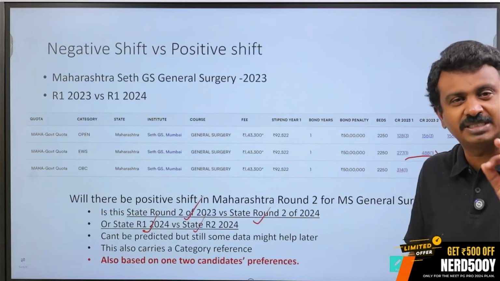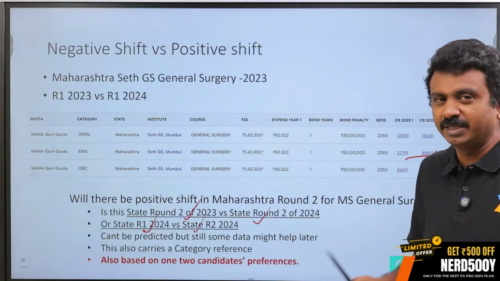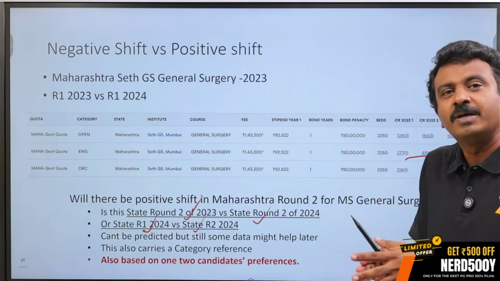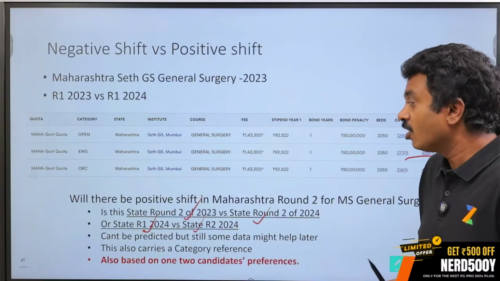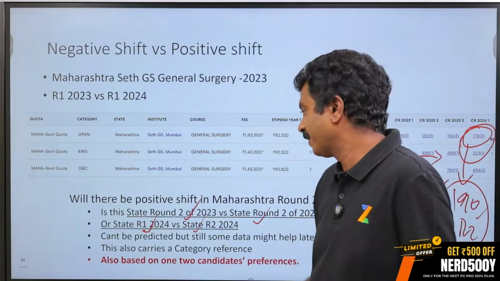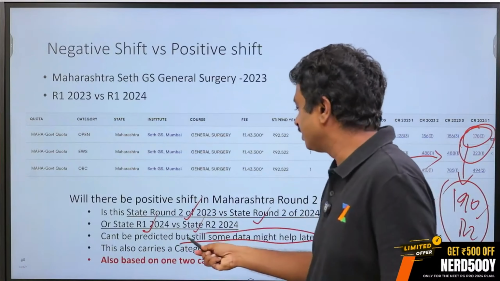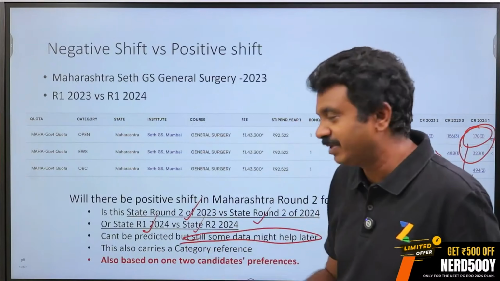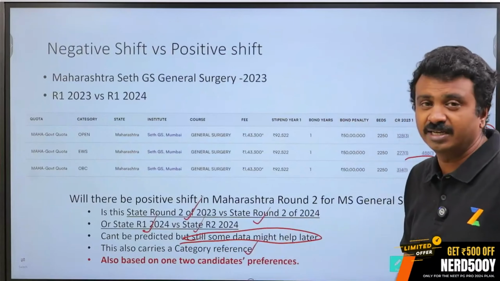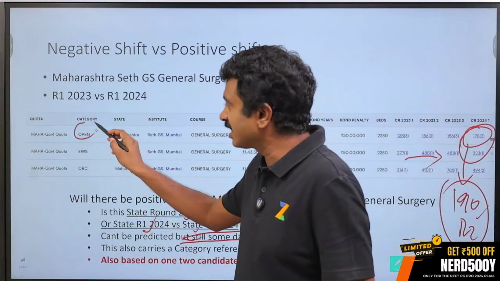We will take up a Kasturba general surgery example, which is a good example that we use every year to show whether there might be a possibility of shift or how to actually correlate that. This can be predicted, but still can't be predicted, but some data might be carried over later. It also has a category reference.